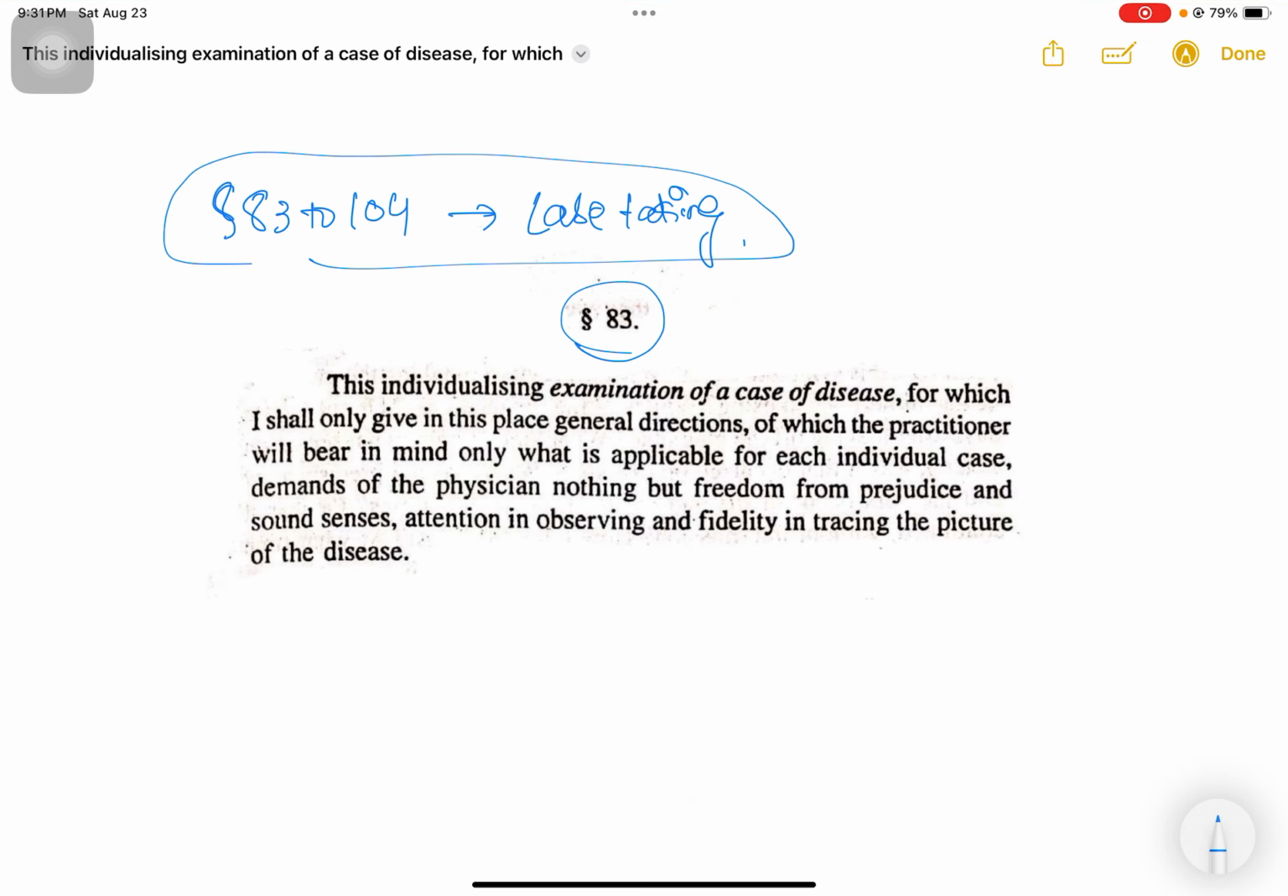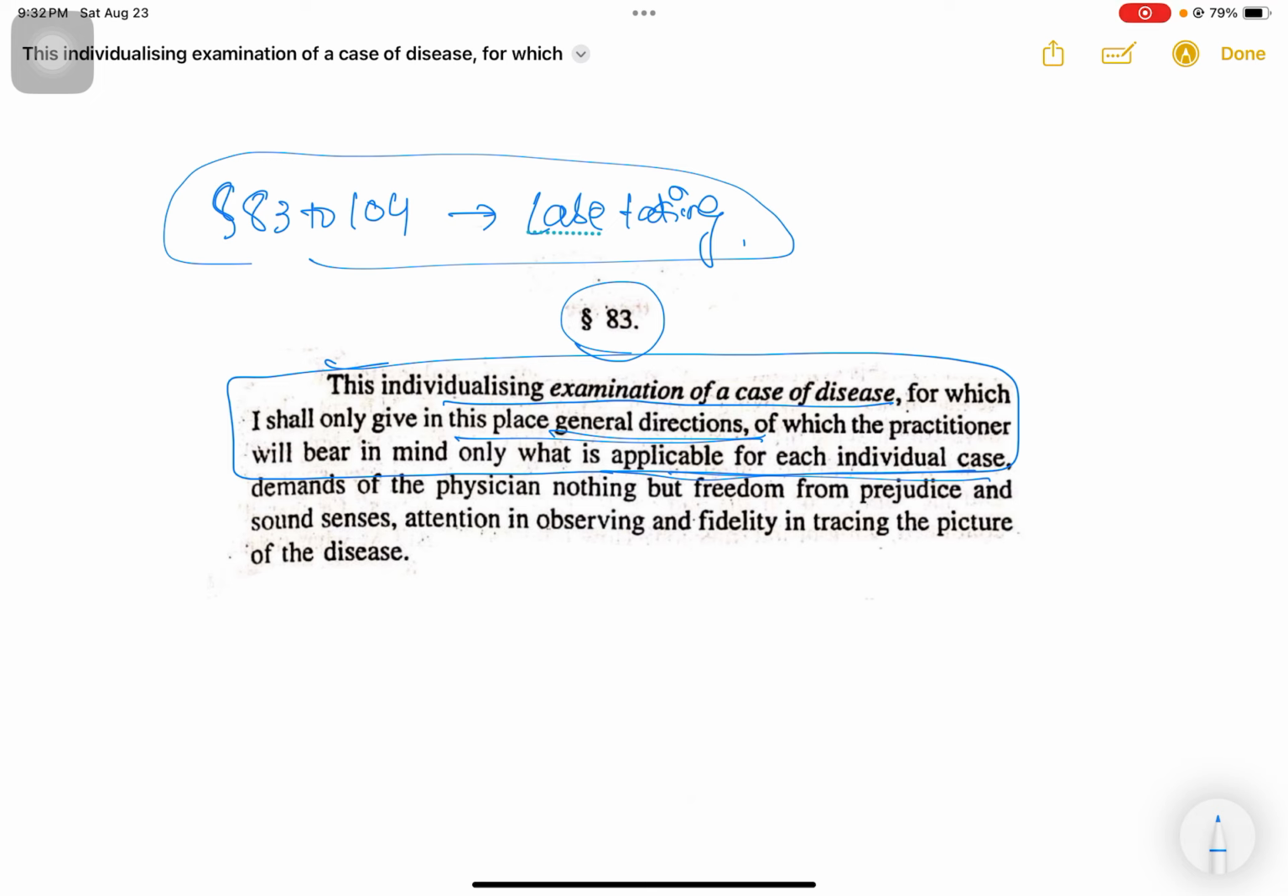This individualizing examination of a case of disease, for which I shall only give in this place general directions, of which the practitioner will bear in mind only what is applicable for each individual case, demands of the physician nothing but freedom from prejudice and sound senses, attention in observing, and fidelity in tracing the picture of the disease. Now let us divide this aphorism into two parts. So till here is going to be the first part.